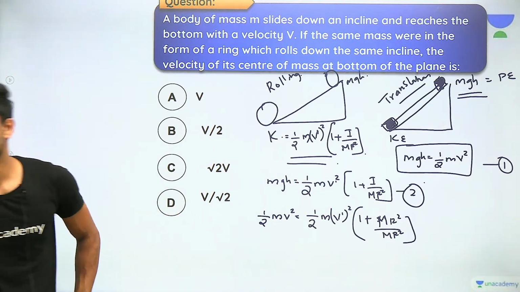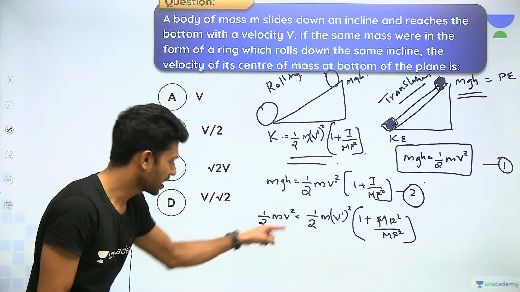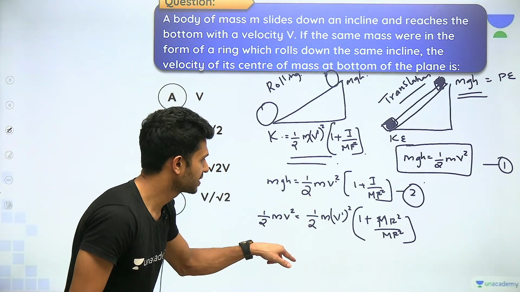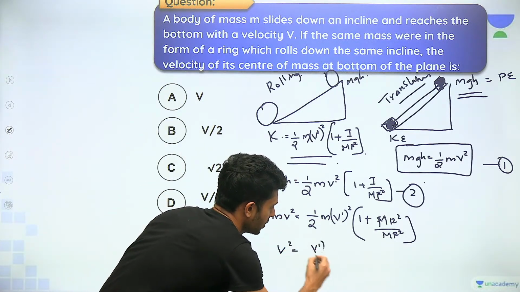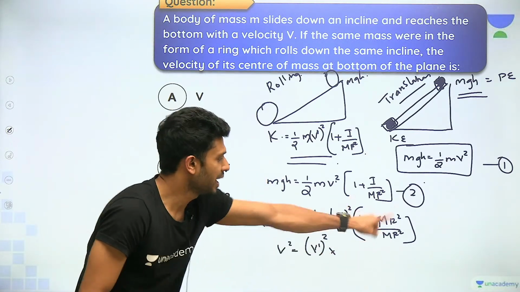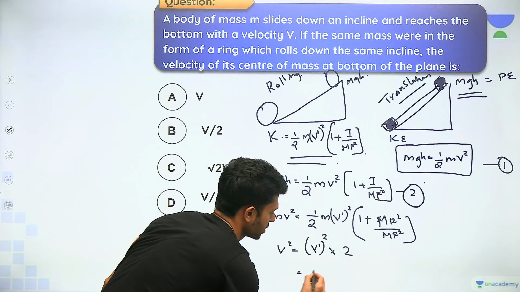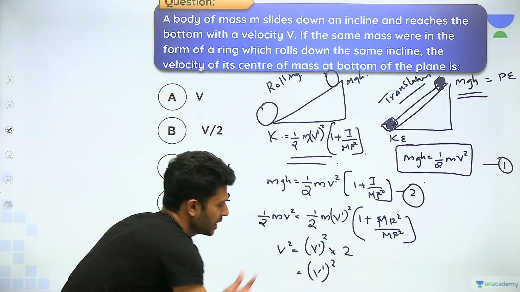How many of you did till here? Say quickly. Okay, continuing. Half m cancels, right? v square is equal to v dash square. mr square by mr square becomes 1. 1 plus 1 becomes 2. So v dash square is equal to v square by 2.